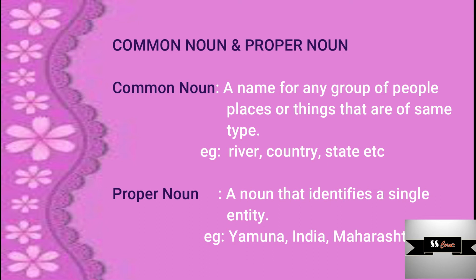In other words, common noun is a common name used for a group of people, places, or things. It's something common to a particular group of things. For example, river, country, state, etc. On the other hand, proper noun is a noun which identifies a single entity or a particular thing which belongs to that class. For example, Yamuna, India, Maharashtra, etc.